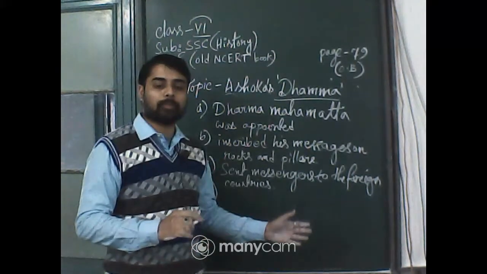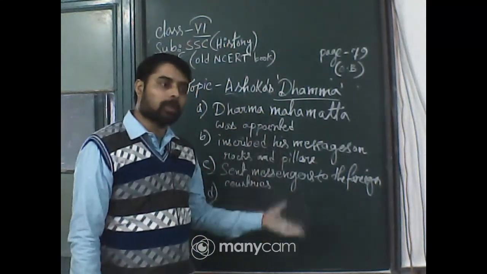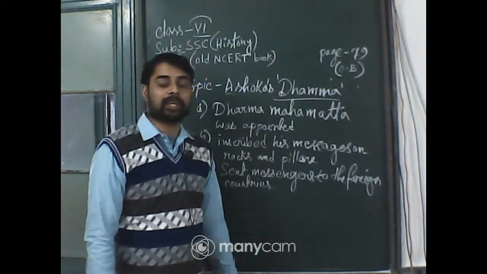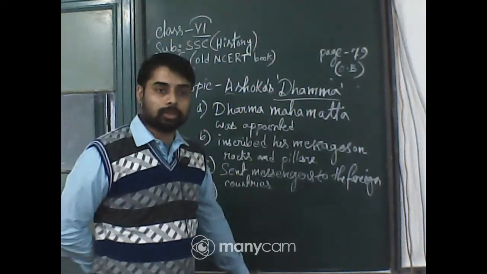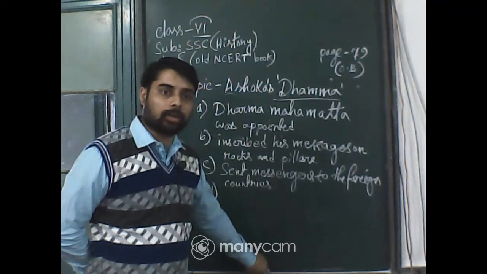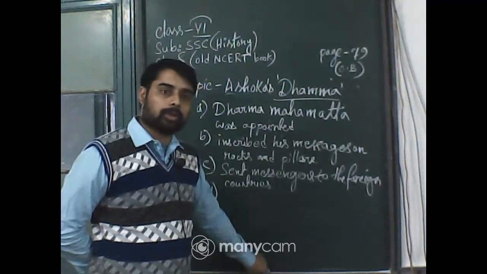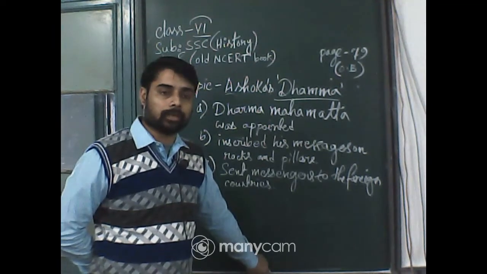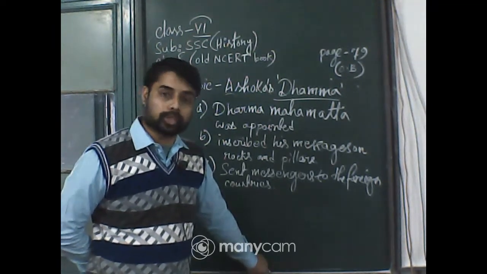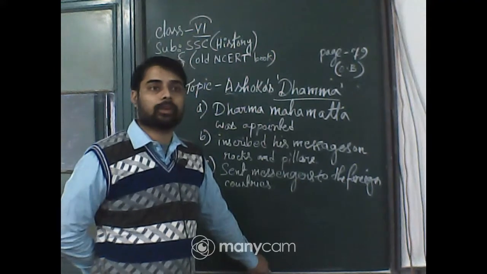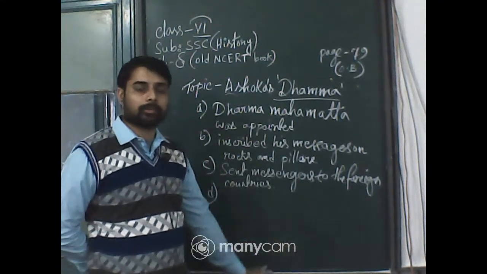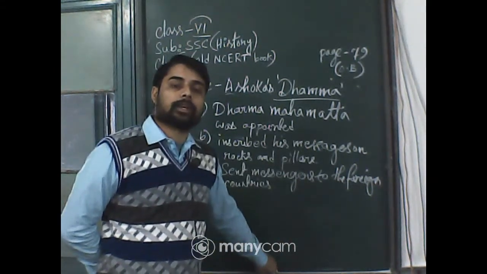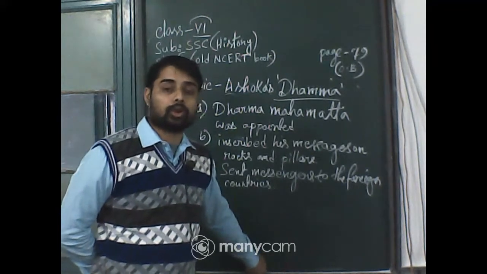In his empire, a lot of people came from outside countries to visit the places where Gautama Buddha was born, as well as the places of importance related to Buddhism, such as Kushinara, where he left his body, and Bodh Gaya, where he got enlightenment.